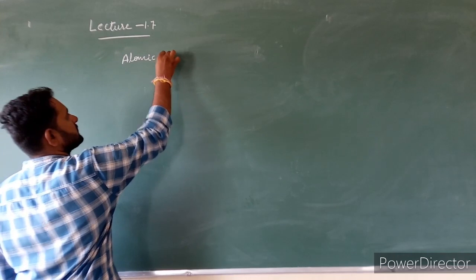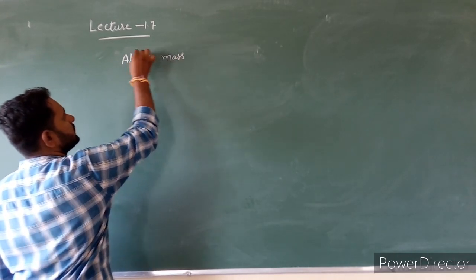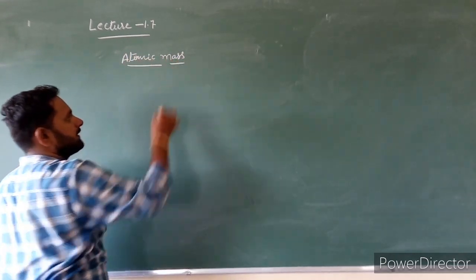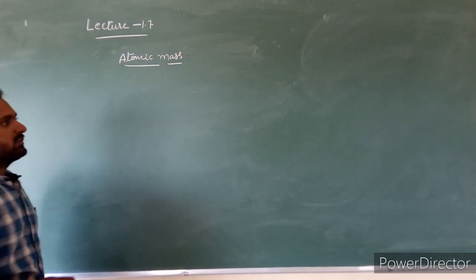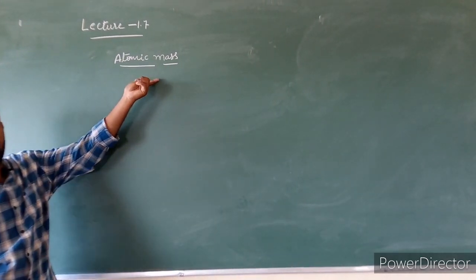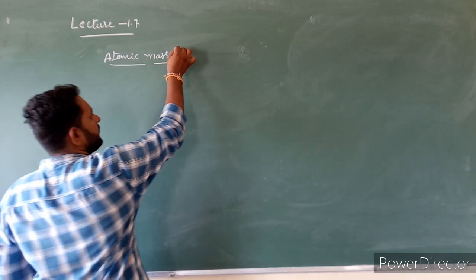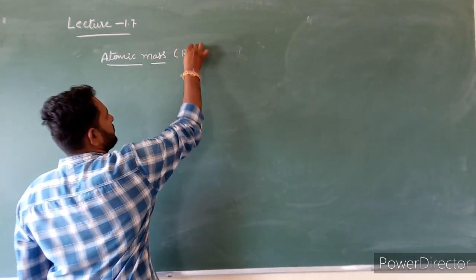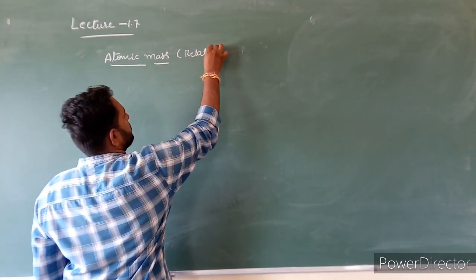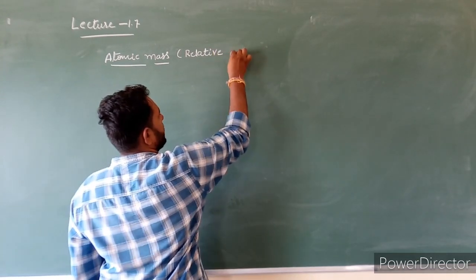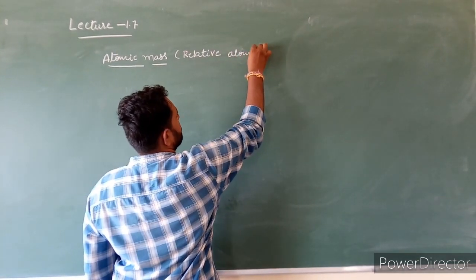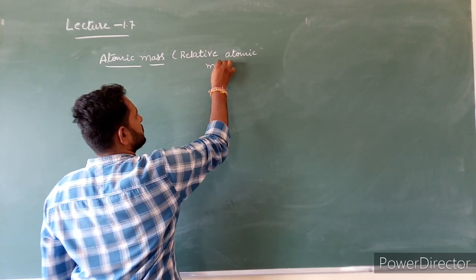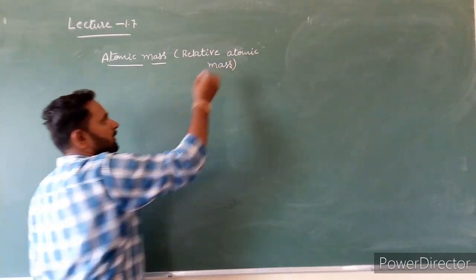Atomic mass. Actually, it is the relative atomic mass, but simply we call it atomic mass. Why relative?